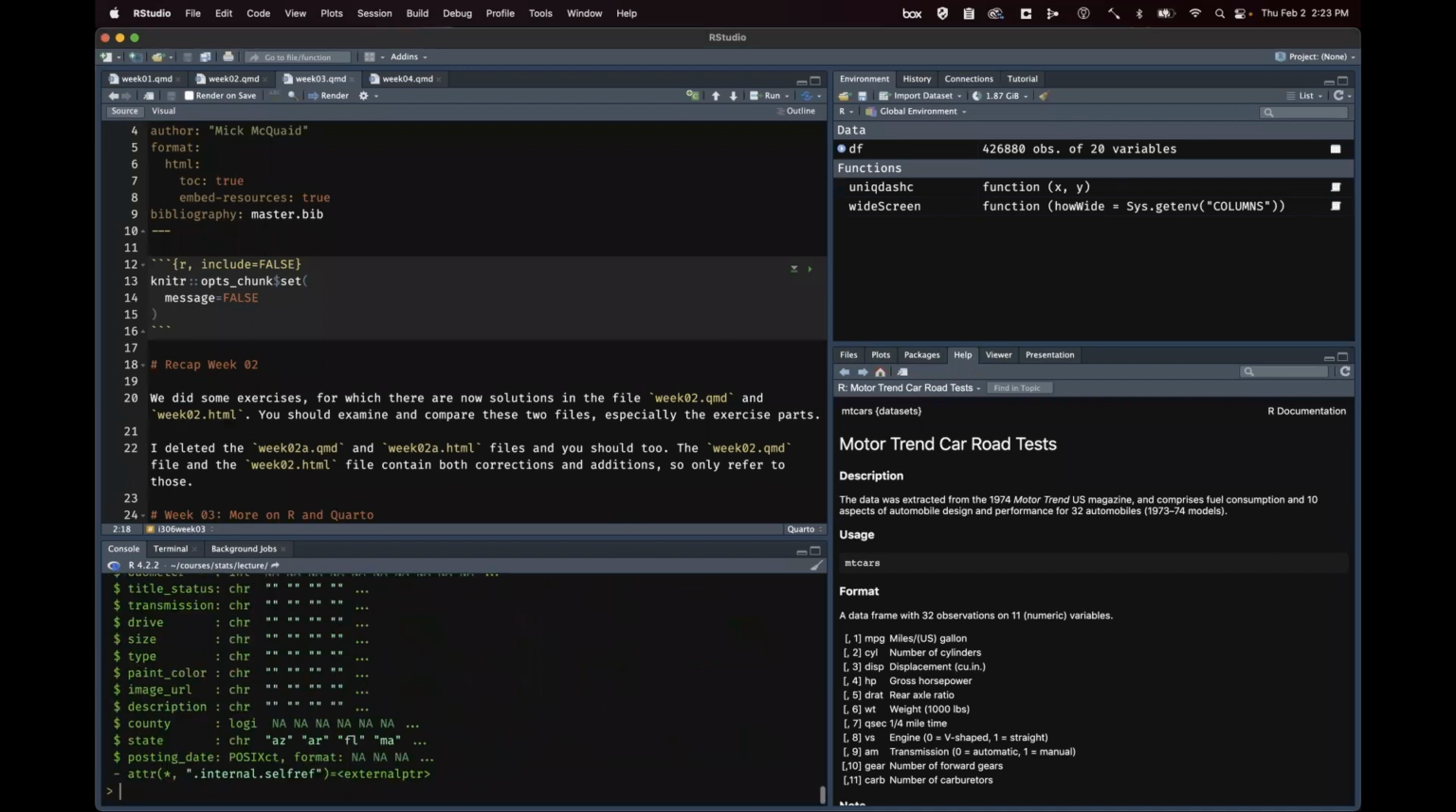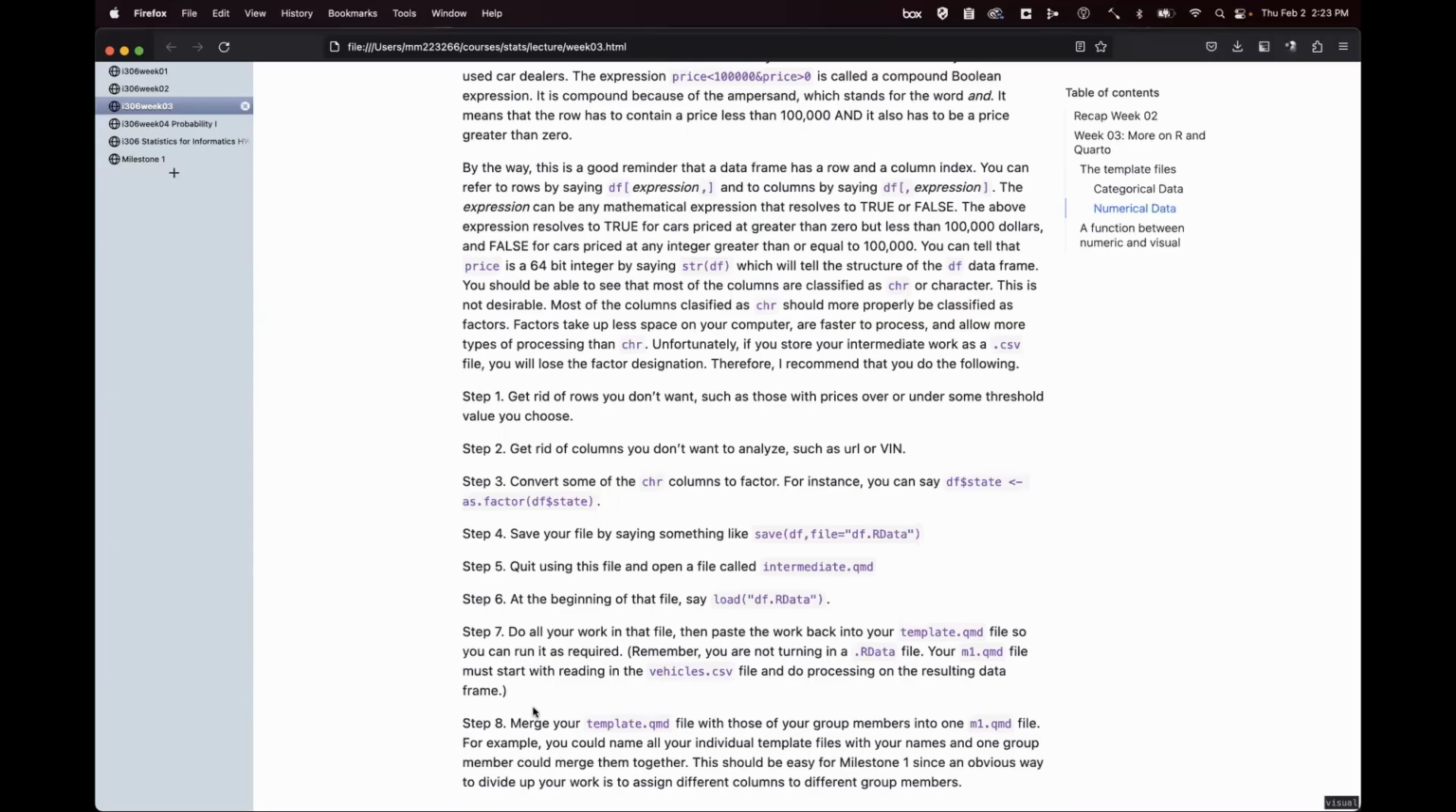So if I say str df, I find out that most of the columns are characters, and they should be factors for two reasons. One is it's faster and takes up less space on the computer to store things as factors than as characters. And the other is that there are some functions in R that are available for factors that are not available for characters. And we'll learn more about those later. So I give an example here of how to do that.